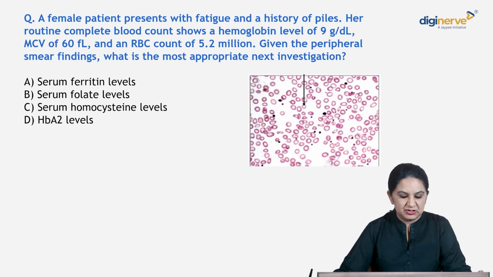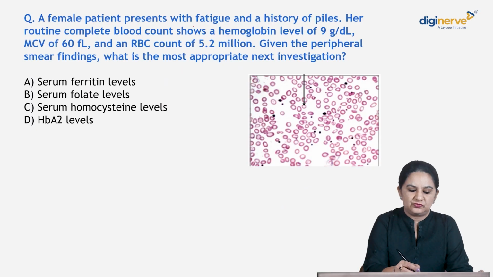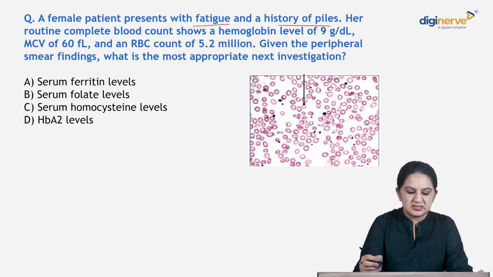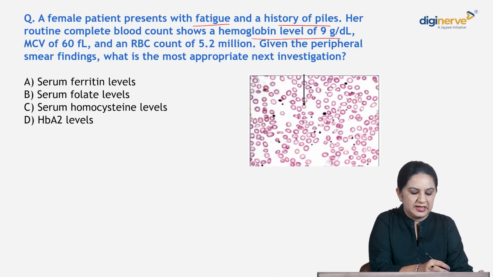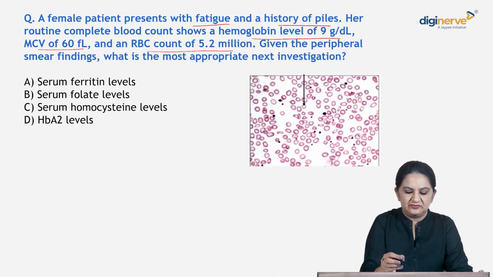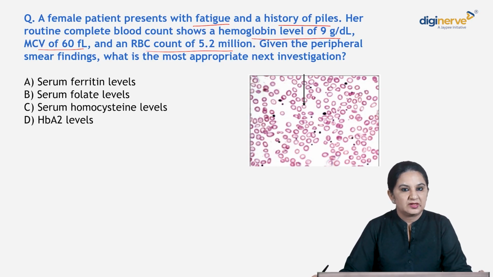A female patient presents with fatigue and a history of piles. The routine complete blood count shows hemoglobin 9, MCV 60, RBC 5.2 million. Given the peripheral smear finding, what is the most appropriate next step of investigation? Whether you will do serum ferritin, serum folate, serum homocysteine level, HbA2 levels.